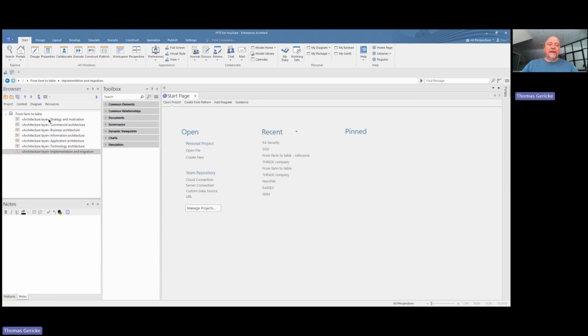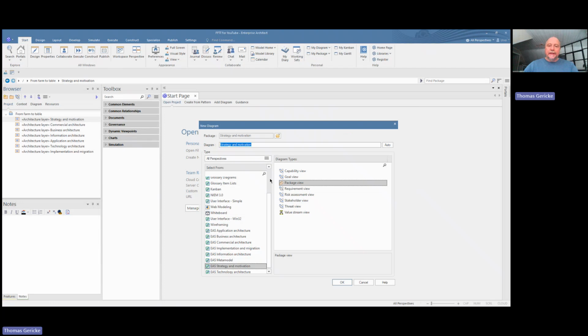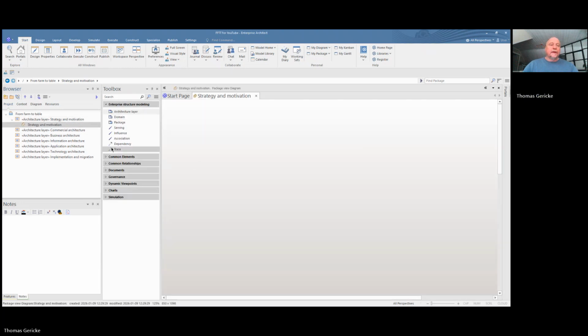So now we have the different layers here, but not visible in the diagram. I will show you now how to do that. So let's create a default diagram. I will create it here. So add a diagram. We selected strategy and package view. And I will add the different layers here now to this diagram.